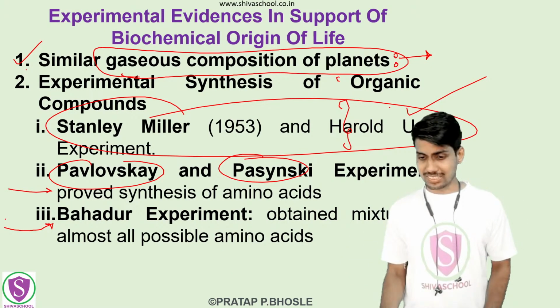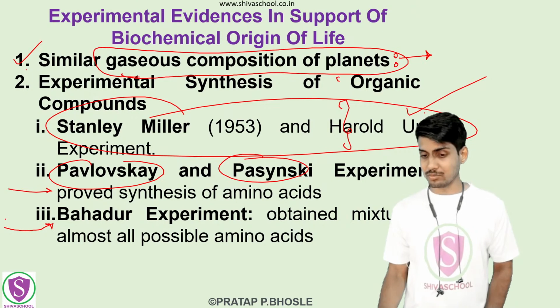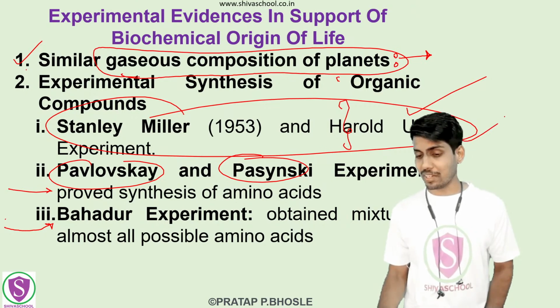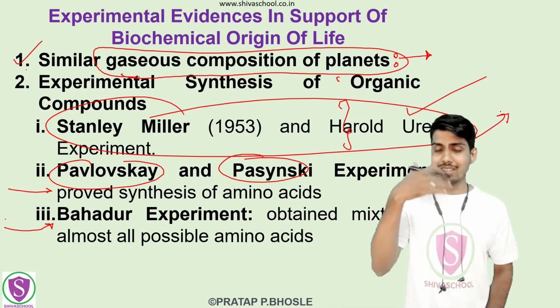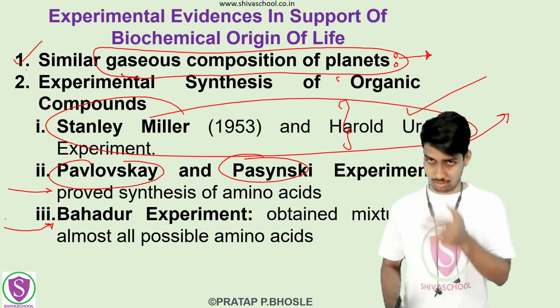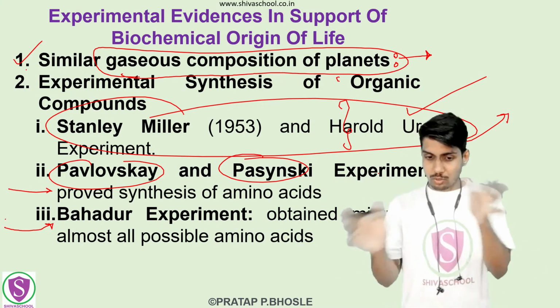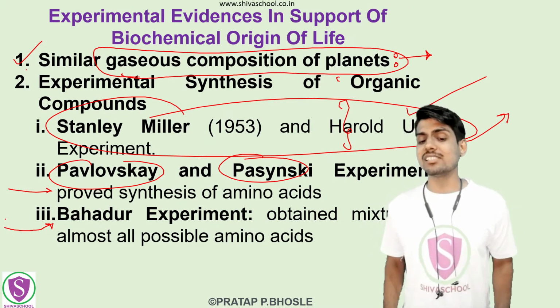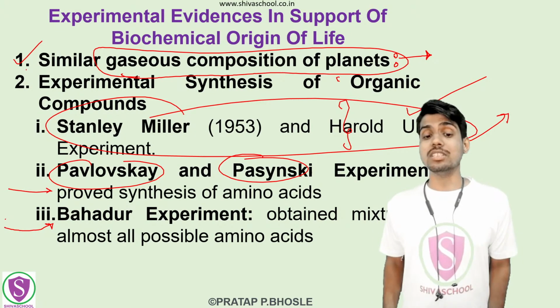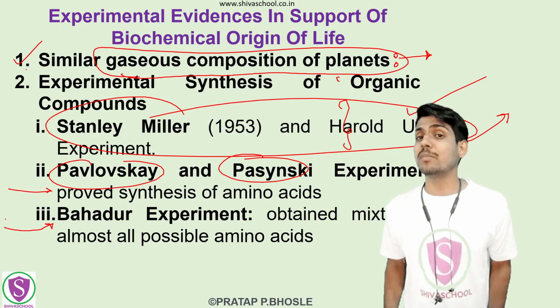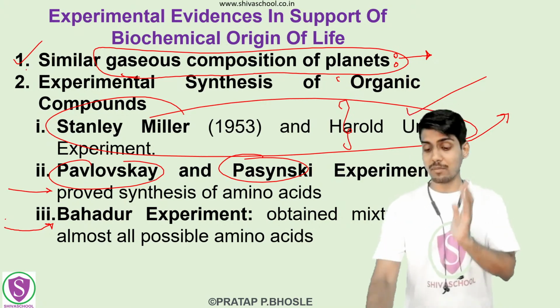So out of these three, if it is asked, we can explain the Urey-Miller experiment in detail along with the apparatus that we already saw, and the others we can mention in short. So these were the three experimental syntheses, the experimental evidences in support of this biochemical origin of life. So we can put these points in.